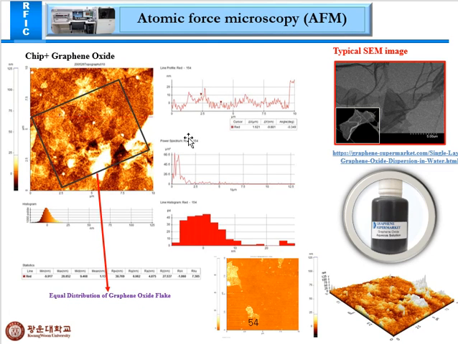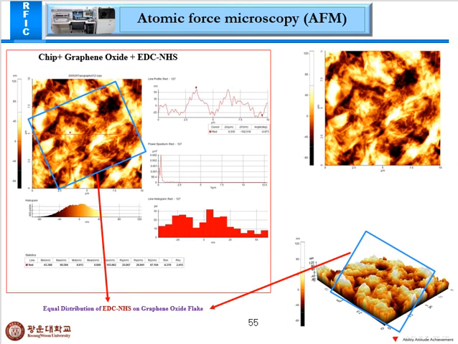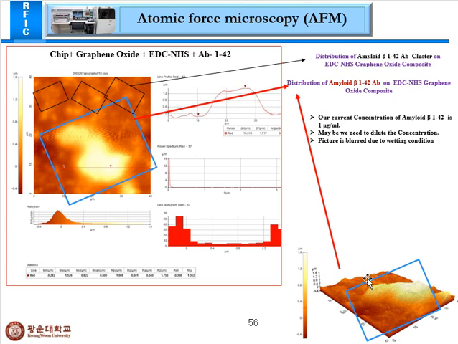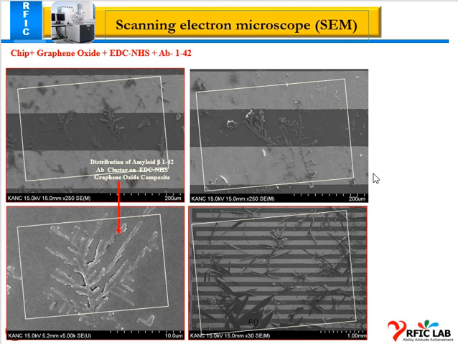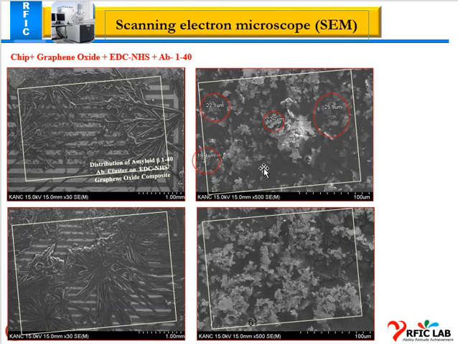Already we have confirmed the graphene on the chip, and this is our EDC NHS coating. This is our antibody immobilization, already confirmed with the equal distribution. In this paper I will be using the 3D picture for impressive results presentation. This is our antibody on the chip. Already we have taken the picture. This is our antibody cluster and immobilization.